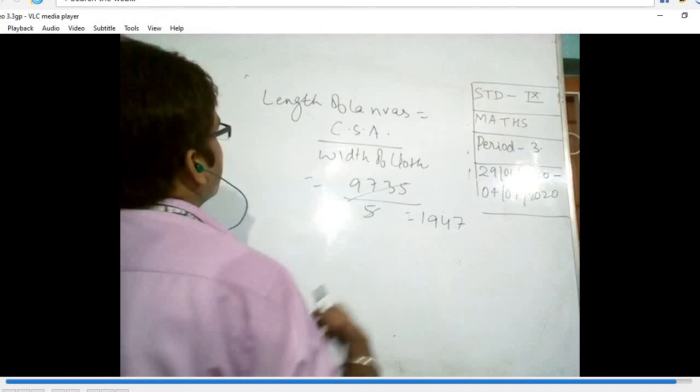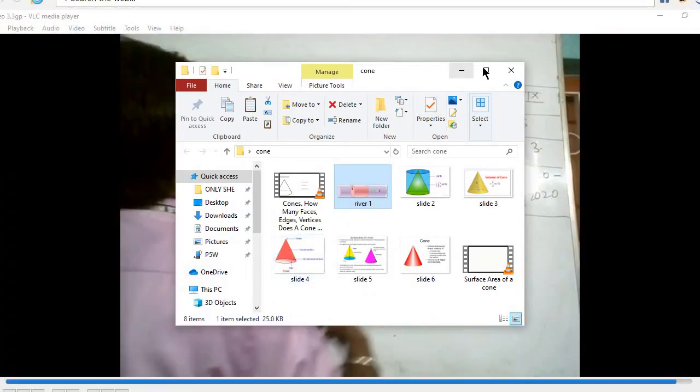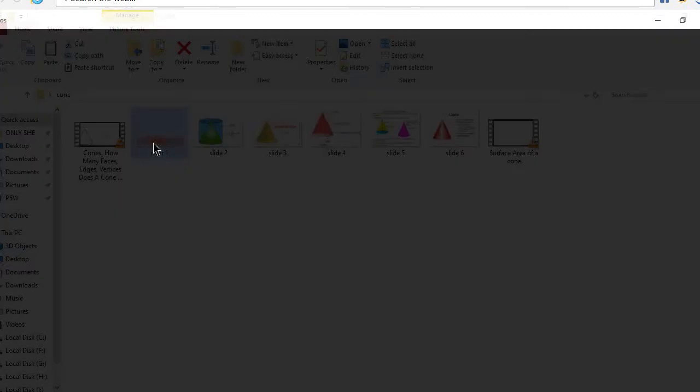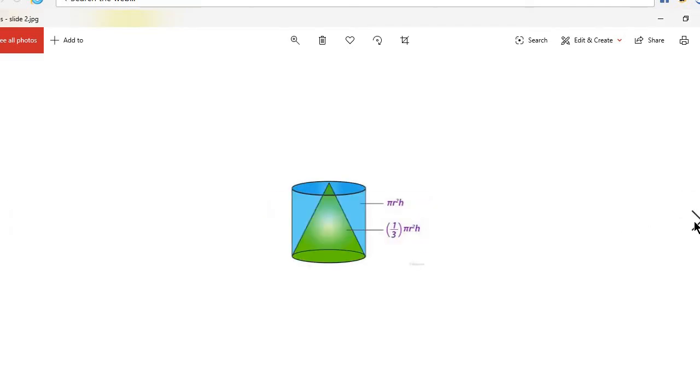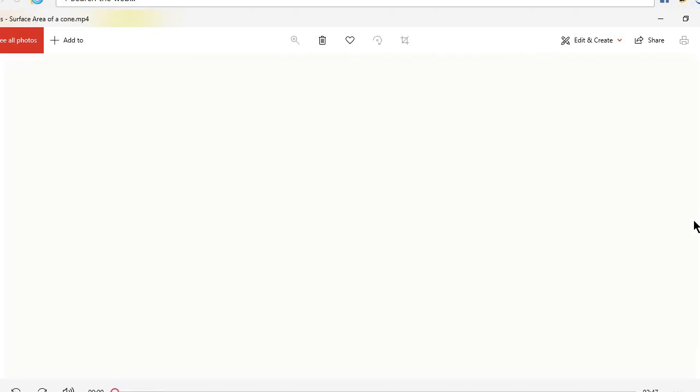In this question we have found that. This was our mixed problem that we have done on the basis of the cylinder as well as the cone. I have explained that also. So I hope now you will all solve all such questions.